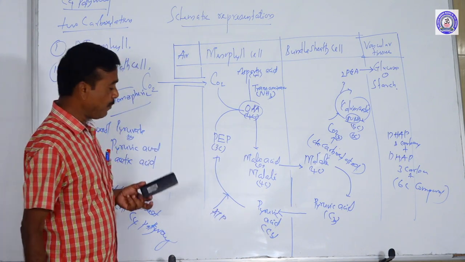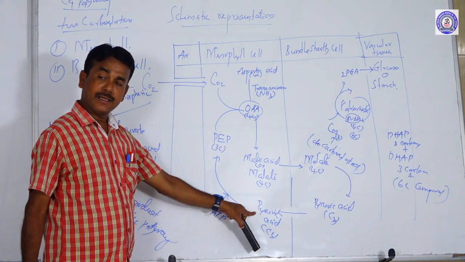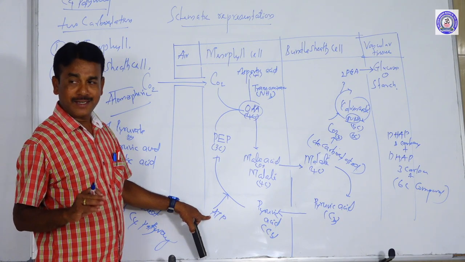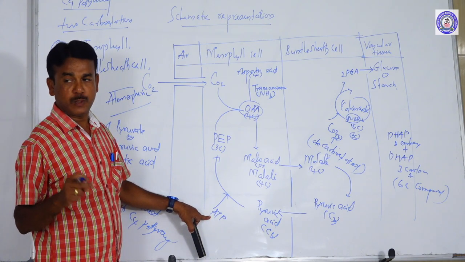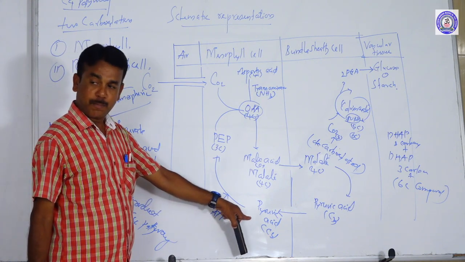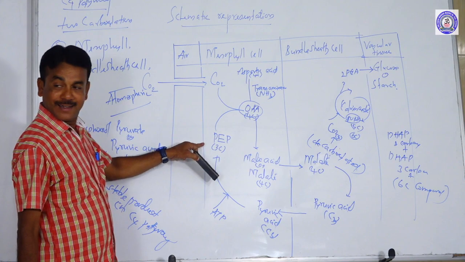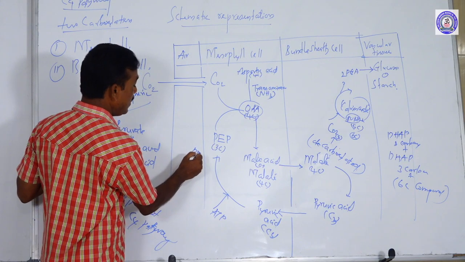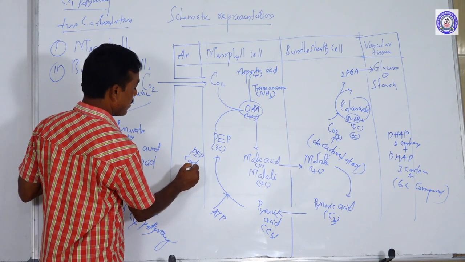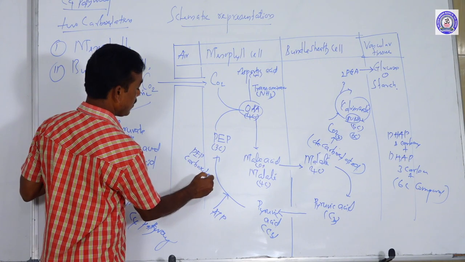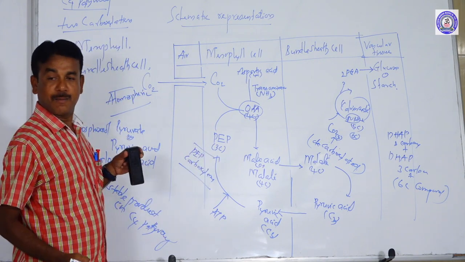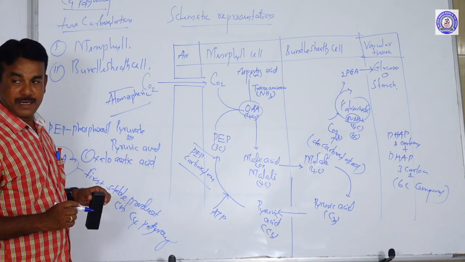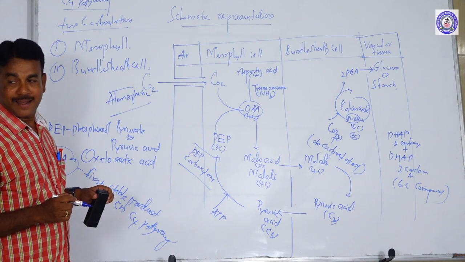After entering, the pyruvic acid is phosphorylated. What is called phosphorylated? Pyruvic acid picks up one phosphate from ATP. What is ATP? Adenosine triphosphate. From adenosine triphosphate, one phosphate is picked up by pyruvic acid and it is regenerated into PEP, with the help of the enzyme PEP carboxylase. This is the C4 pathway schematic representation described by Hatch and Slack.